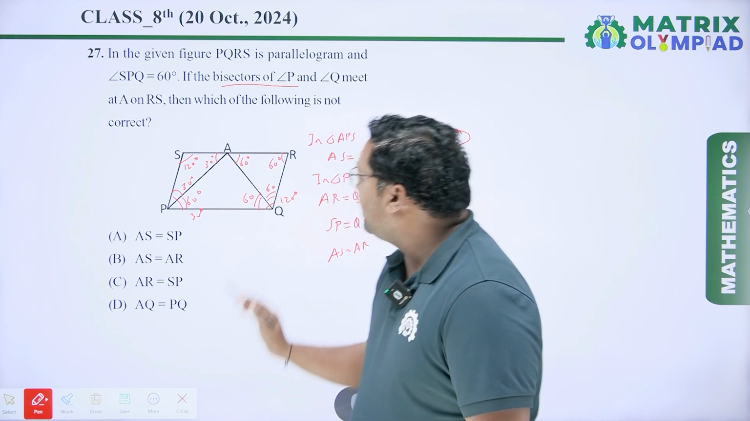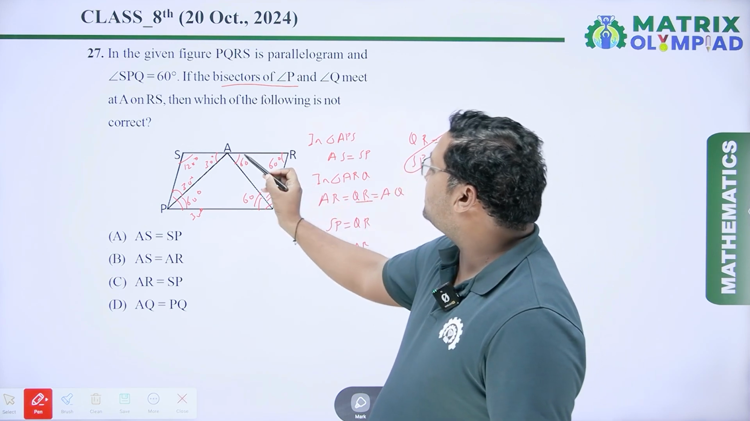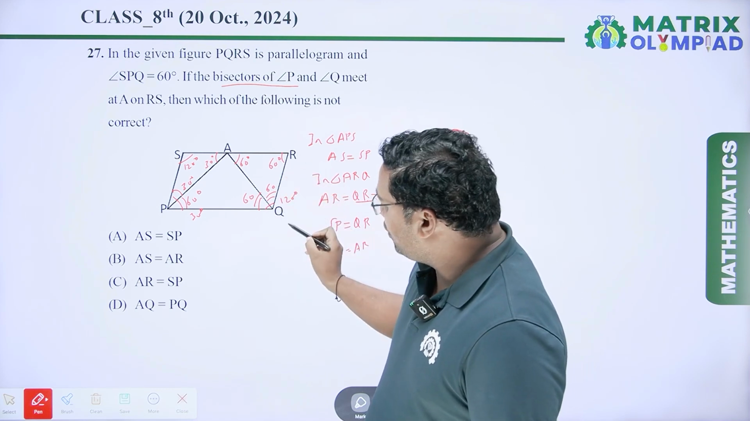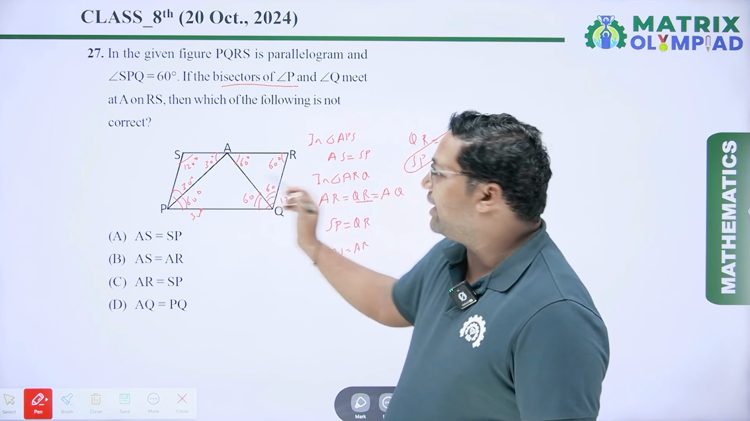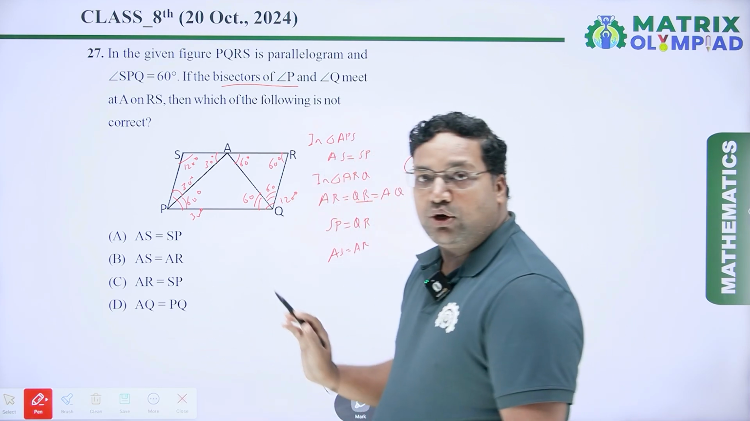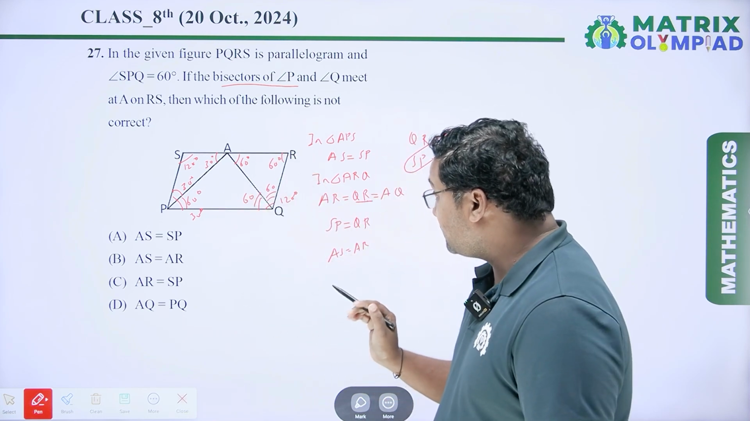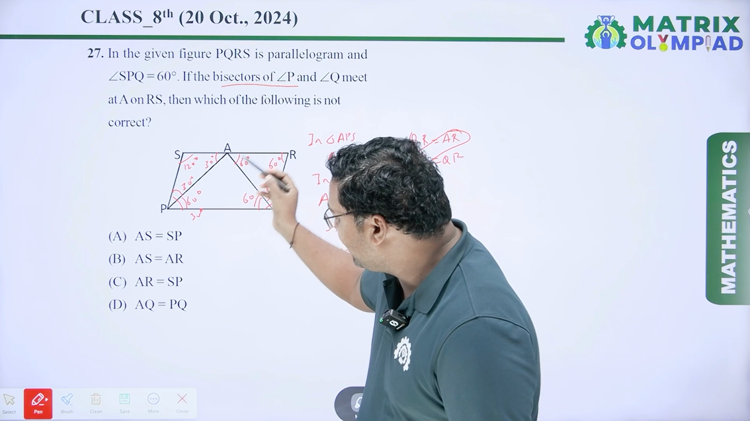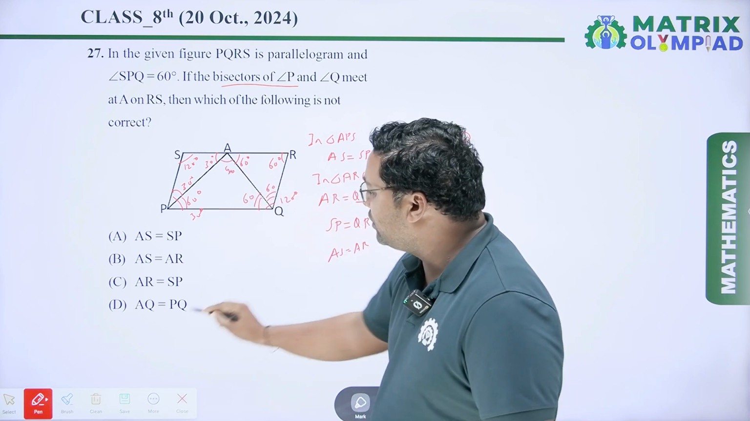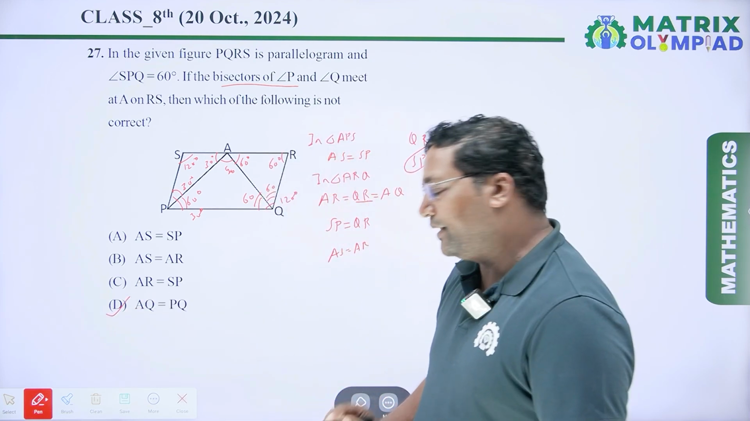So it is also true. AS equal to AR. Yes, AS is also equal to AR because AR equal to QR and AS equal to SP. So I have to write AR equal to SR. It is also true. And last is AQ equal to PQ. But here you can see AQ and PQ, they are not equal, because this angle is 90 degree. So it is false. So AQ is not equal to PQ. So our option D will be the right answer.